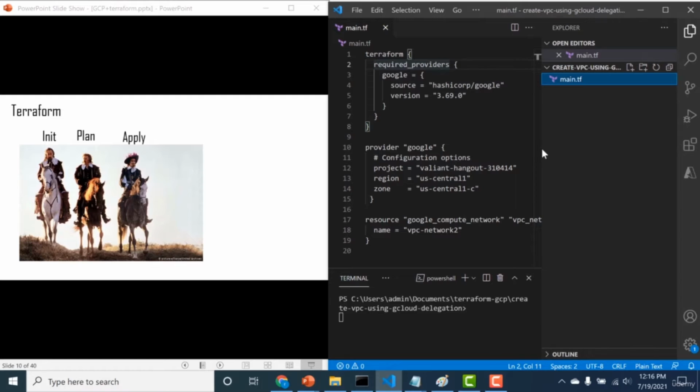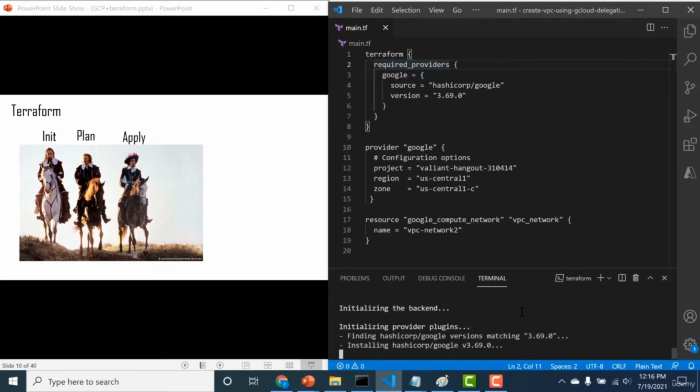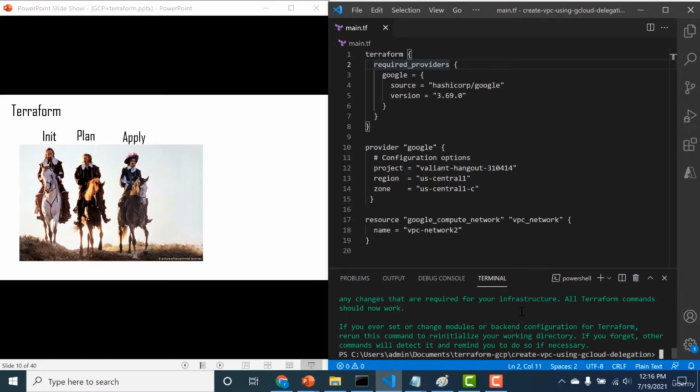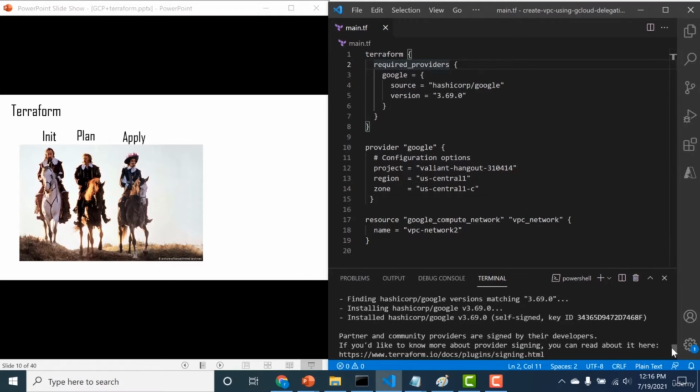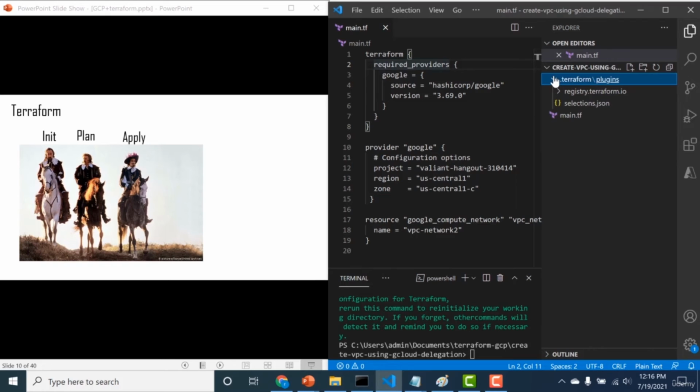So let's do that. I'll run the Terraform init command. As you can see, it's initializing the backend. So let's wait for this to get over. If we again go through this, you can see that there was a folder that got downloaded, and this contains all the provider related code.